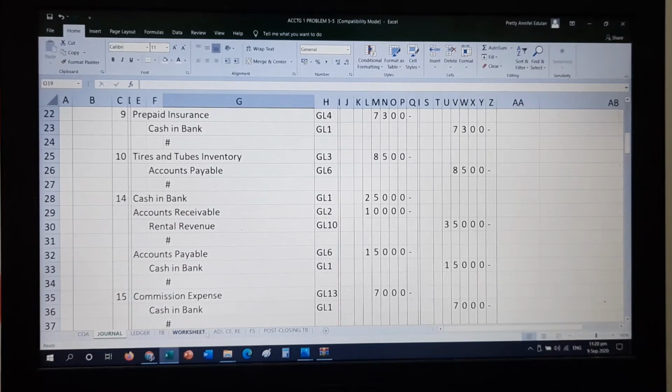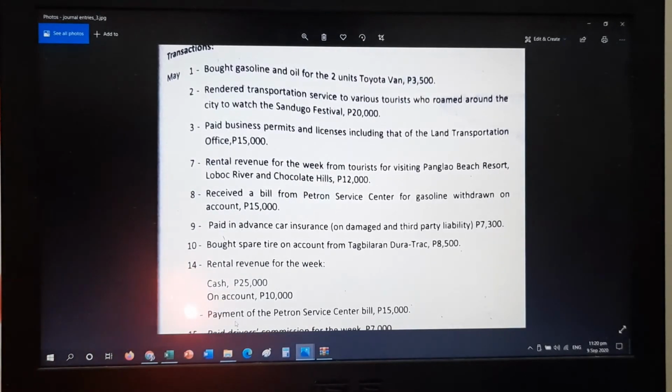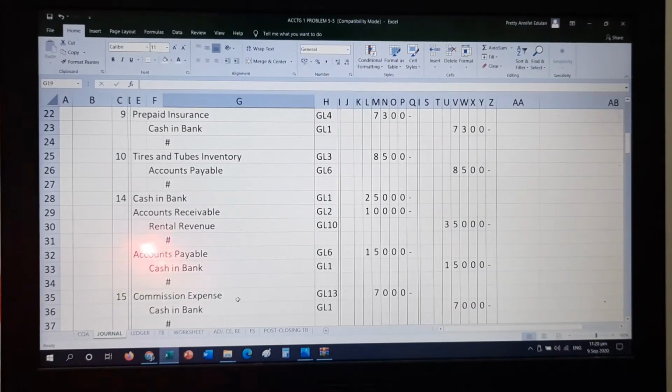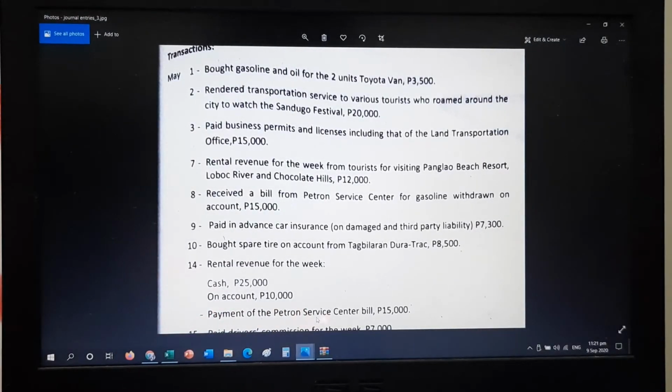Then we have another transaction. If you have noticed, there is another line here. So even if it's of the same date, but take note, it's a different transaction, meaning you have to separate your journal entry. So let's try to see what transaction that was. Payment of the Petron Service Center bill. So this is in relation to May 8.